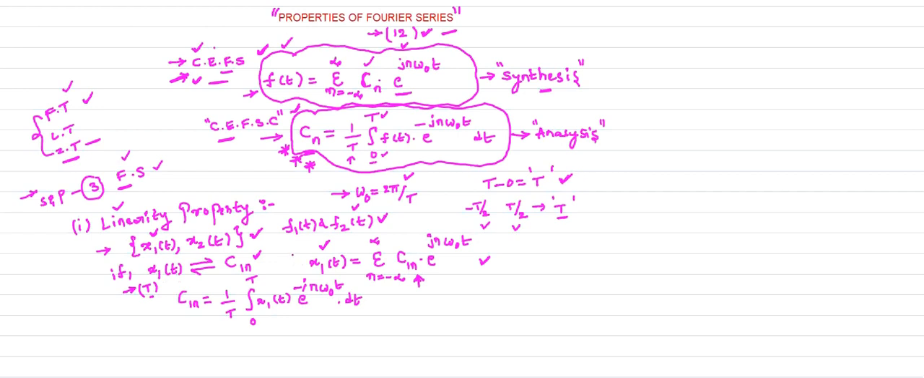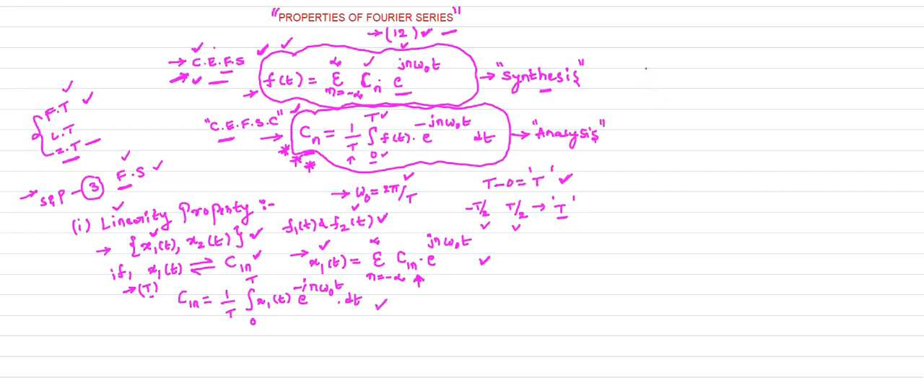How can you represent x1 of t in terms of the complex exponential Fourier series? This is the representation: x1 of t is equal to sigma n equal to minus infinity to plus infinity c1n e power jn omega naught t. Here c1n is the complex exponential Fourier series coefficient of x1 of t. How can you define c1n? This is the definition of c1n.